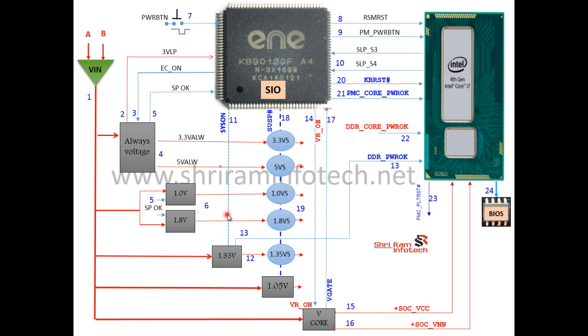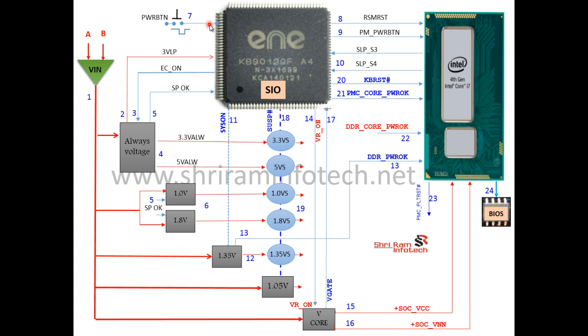So this is before powering on. Now we'll turn on the power button. So this is my power button, step number 7. So here is a 3 volt. As soon as I press the power button, it goes to 0. When I release the button, again it goes back to 3 volt.